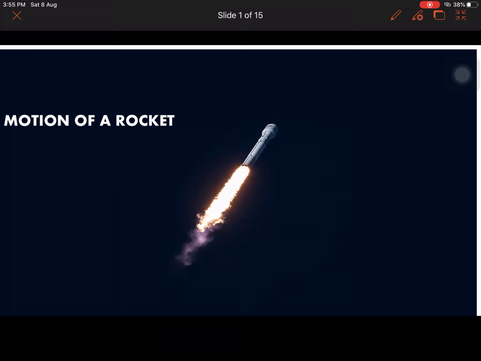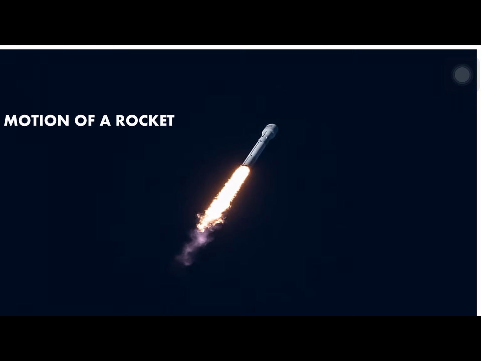Today we are discussing a very important topic for the examination point of view as well as in the science graduation point of view: the motion of a rocket. The topic is motion of a rocket, which is a very important topic.